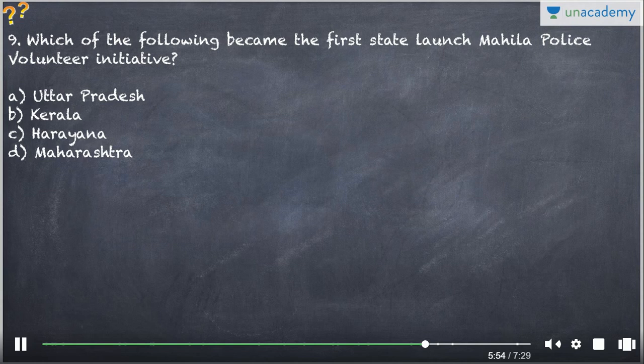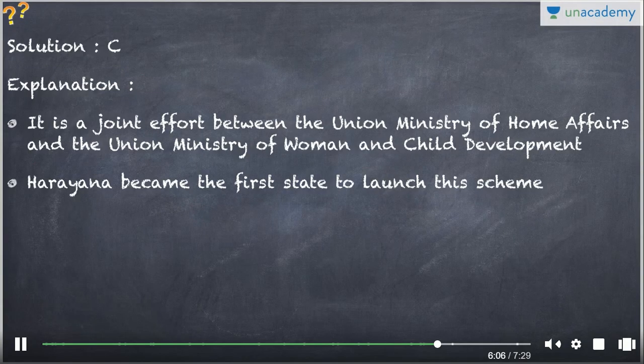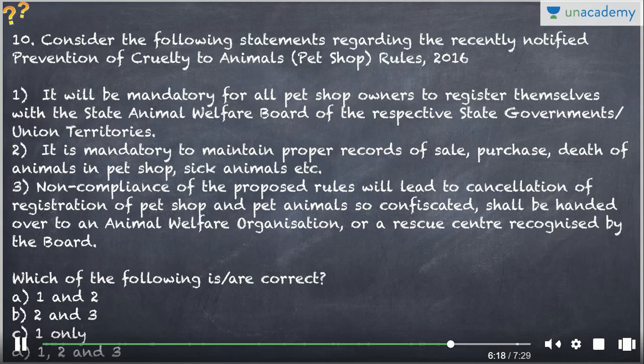The ninth question is regarding who became the first state to launch the Mahila Police Volunteer Initiative: Uttar Pradesh, Kerala, Haryana and Maharashtra. Surprisingly, it's the state of Haryana. The correct option is this one. It is a joint effort by the Union Ministry of Home Affairs and the Union Ministry of Women and Child Development, and it has become the first state to launch this scheme. It is a very good initiative considering the fact that Haryana has one of the lowest sex ratios in the country.